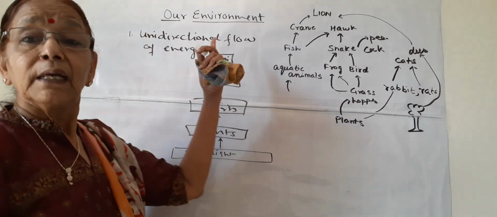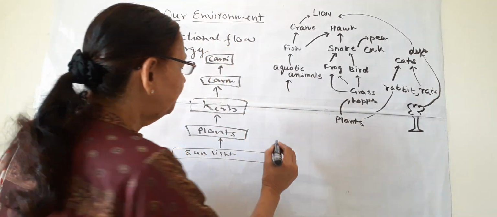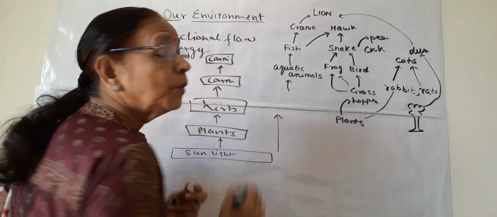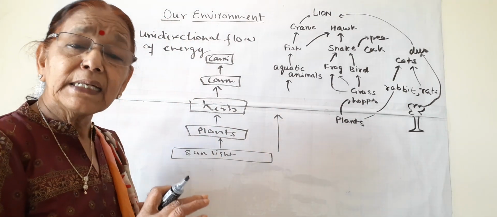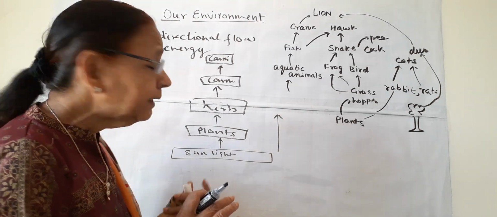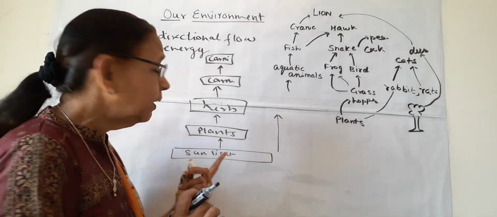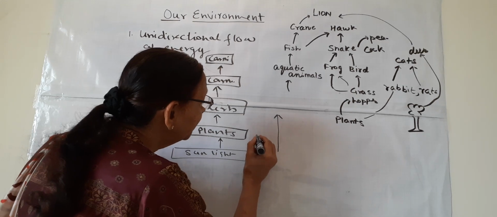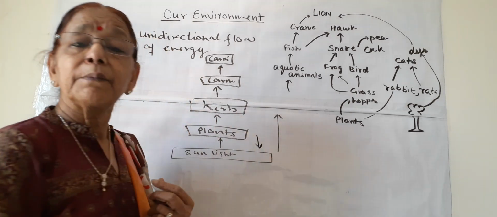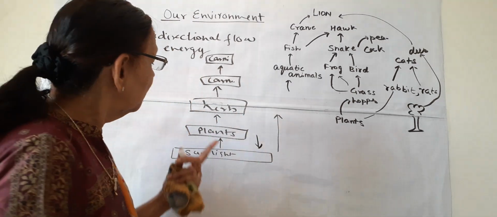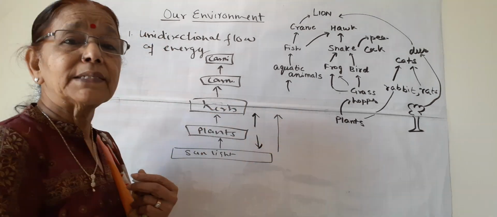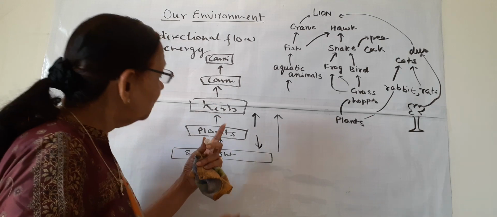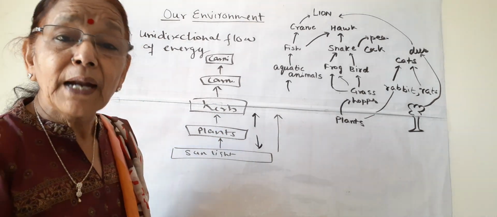So this is the direction of energy flow from top to bottom. Once the plants use sun energy or light energy to form food, this cannot be given back to the atmosphere or to the sun. Once plants are eaten by herbivorous animals, this energy cannot be given back to the plants.